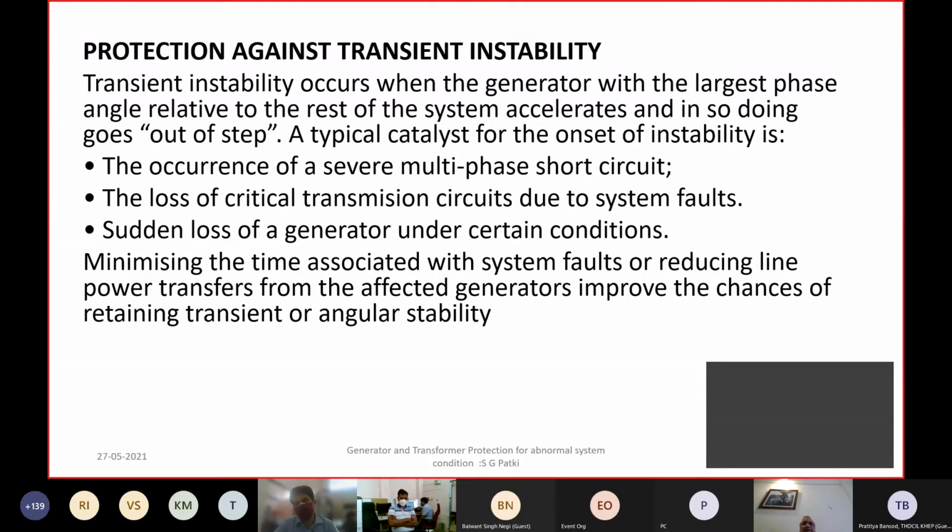On the generator side, you have out of step relays as well as pole slip relays, which will result into tripping of the generator. And as we had seen in the list of trippings during system disturbance, even in the 2012 grid collapse, a number of generators had tripped on pole slip because of the very heavy power swing which caused the system disturbance.